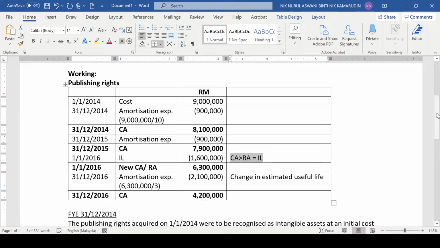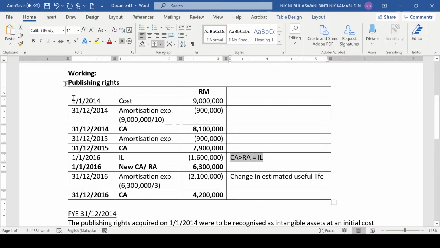So how to discuss? For year 2014, you are going to focus on this information. And then for year 2015, starting from here to here. Why starting from 31st December? Because the closing balance for 2014 would become the opening balance for year 2015. And then this is for year 2016. So make sure you include all of this in your discussion. You don't have to come up with a very complicated discussion, a very simple one, as long as you mention everything in your discussion.